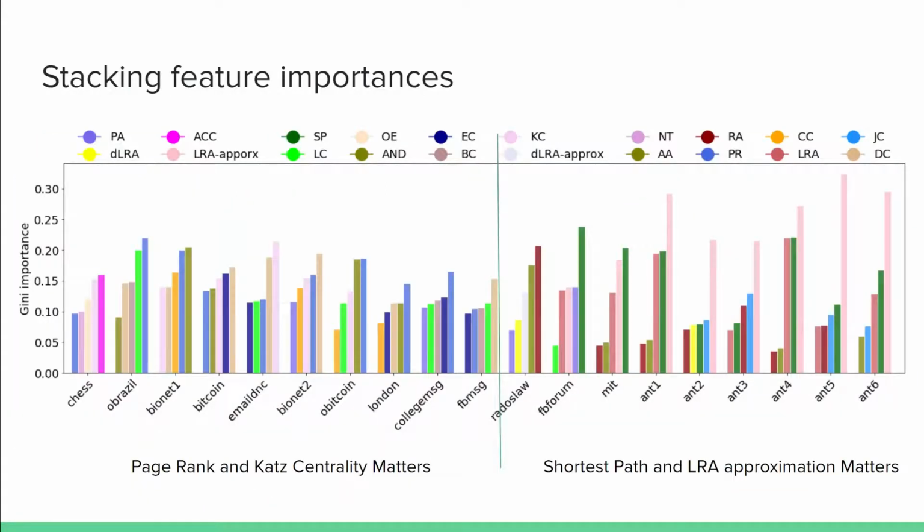First, we show the Gini importance plot for topological stacking features here. At first glance, there is a lot of information on the plot, but there is no clear point. However, with careful observation, we found that in one of the groups, Katz centrality and PageRank matter a lot, while in the other half of the figure, the ones that start to matter are the shortest path and LRA approximation score. This brings us to wonder if topological features matter that much in these different kinds of networks. Will Gini importance as a feature vector tell us anything about the inherent differences between these different datasets?